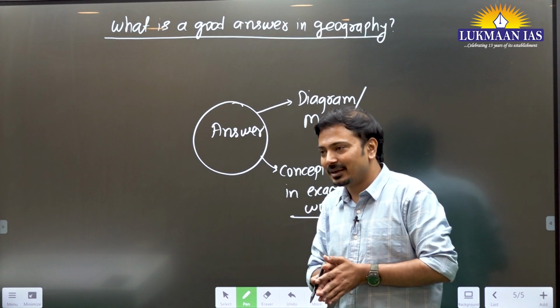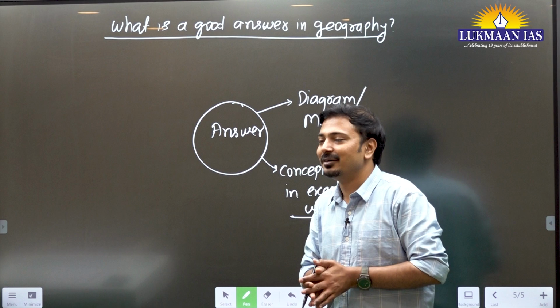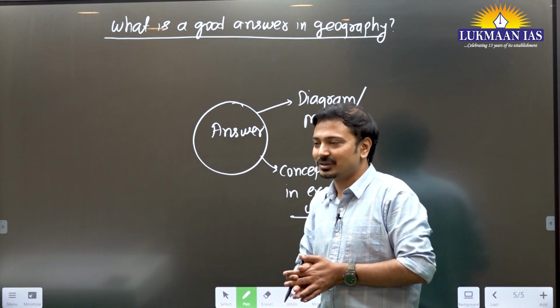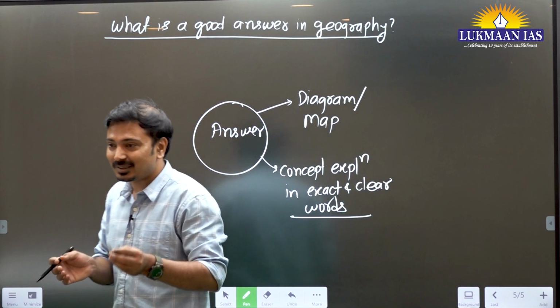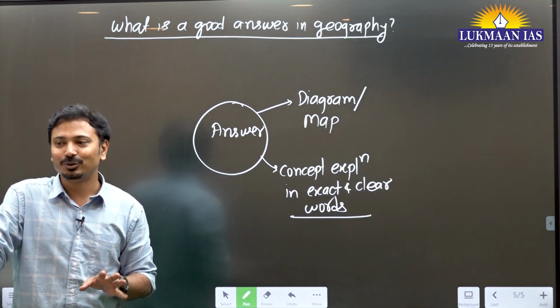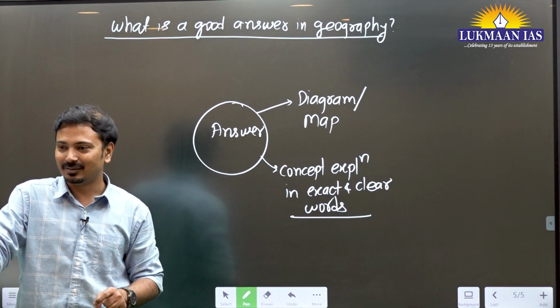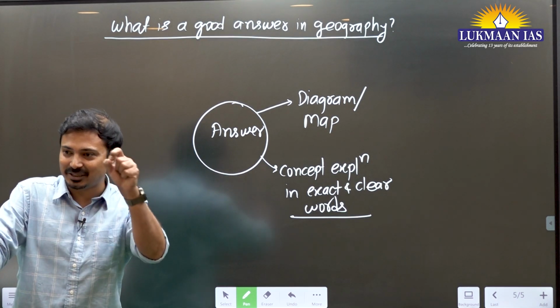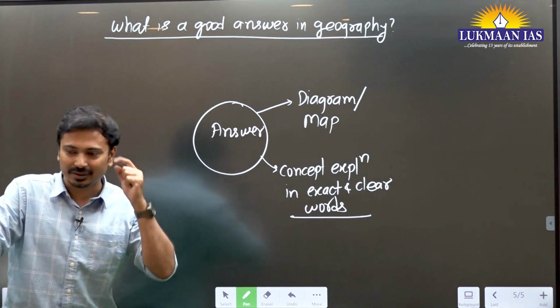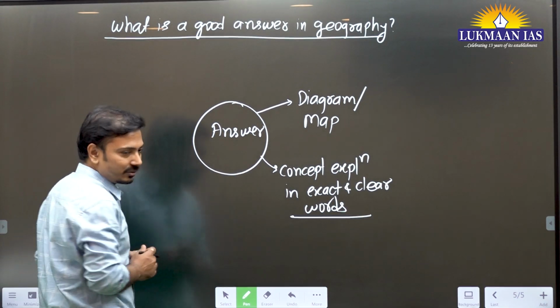Or the forces given by Wegener, the two forces. If you do not write the forces and write all the other things, you will lose 1 mark, because the whole game in tectonics is about forces. Understood? So exactly mentioning the important relevant information and concept is very important.